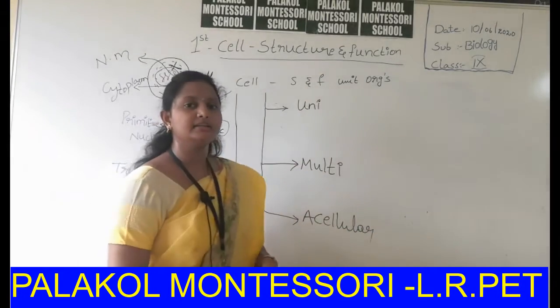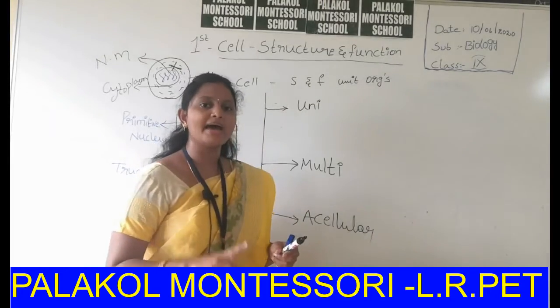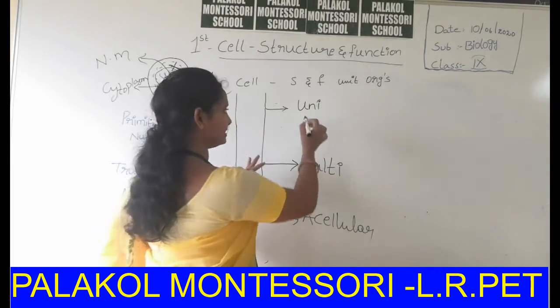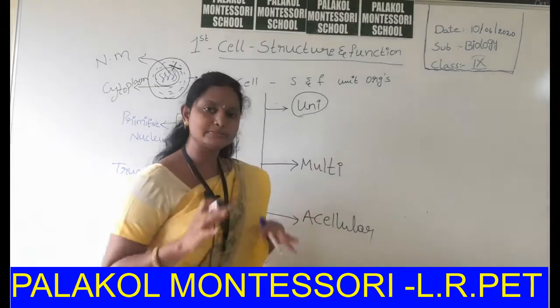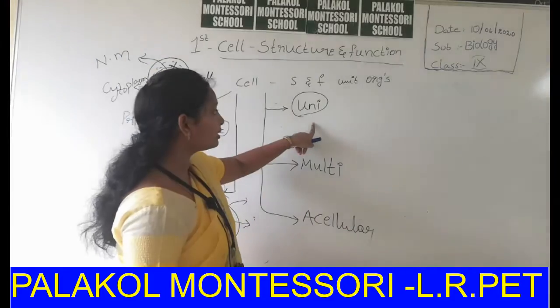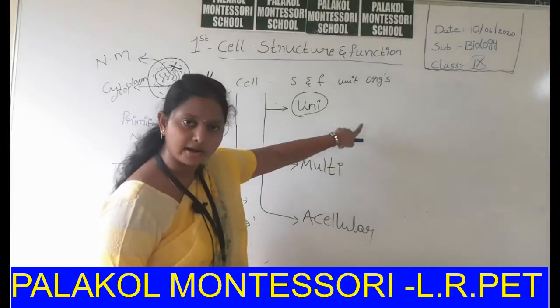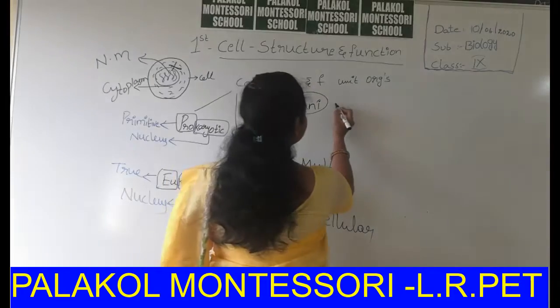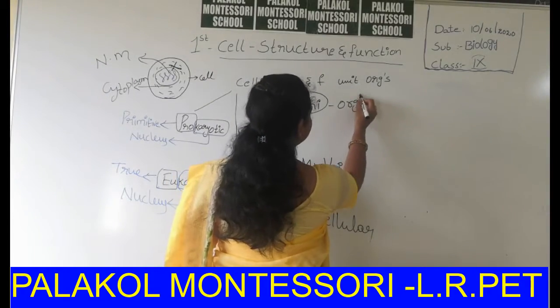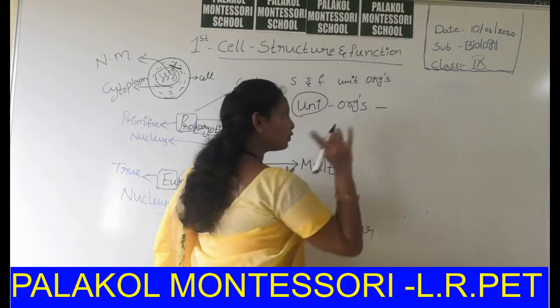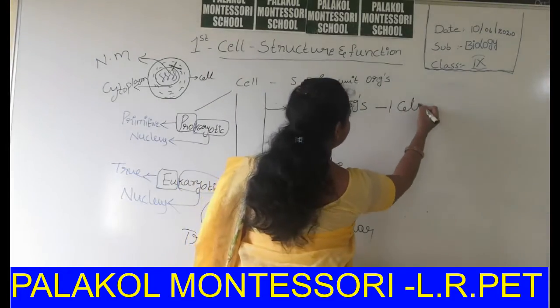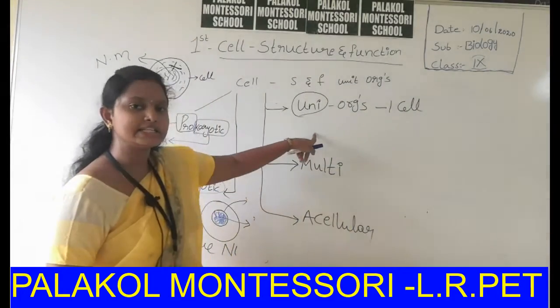Uni means the organism having only a single cell in its body. These types of organisms are called unicellular organisms. That means in its body only a single cell is present.